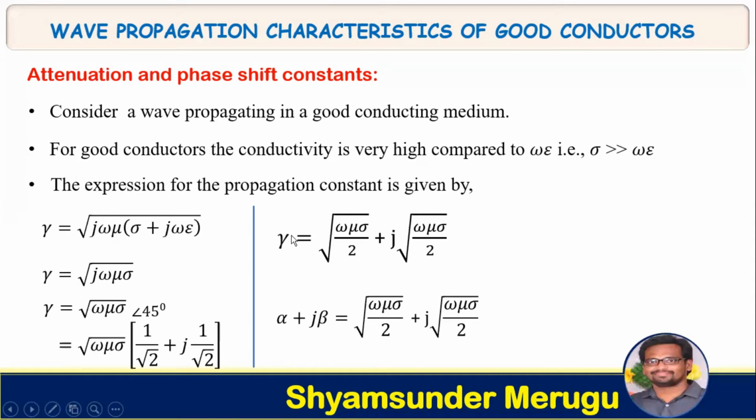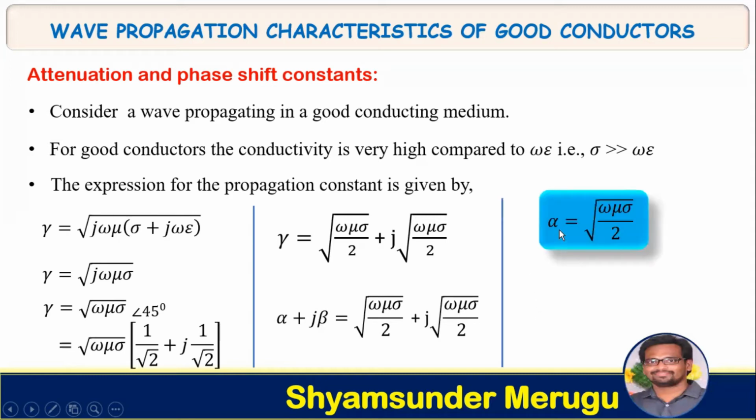Already we know that propagation constant gamma equals alpha plus j beta, which is equivalent to square root of omega mu sigma over 2 plus j square root of omega mu sigma over 2. By comparing, we get alpha equals square root of omega mu sigma over 2 and beta equals square root of omega mu sigma over 2.